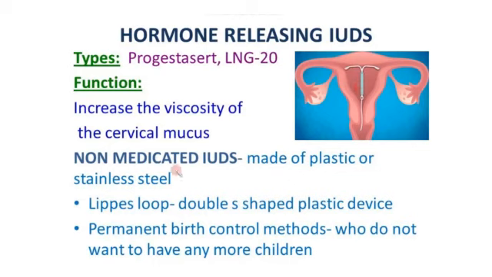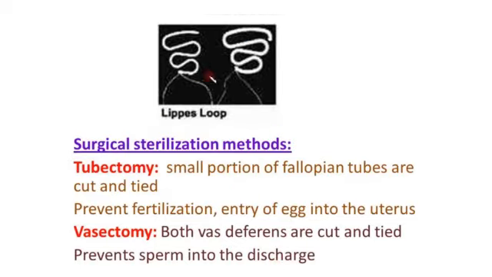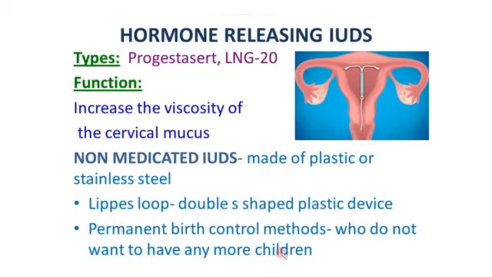Next one is non-medicated IUDs. They are made of plastic or stainless steel. I will show you the image. Lippes loop is a double S-shaped plastic device. So here you see the Lippes loop, a double S-shaped plastic device. Everything up to this non-medicated IUD, the Lippes loop, is a temporary birth control measure.